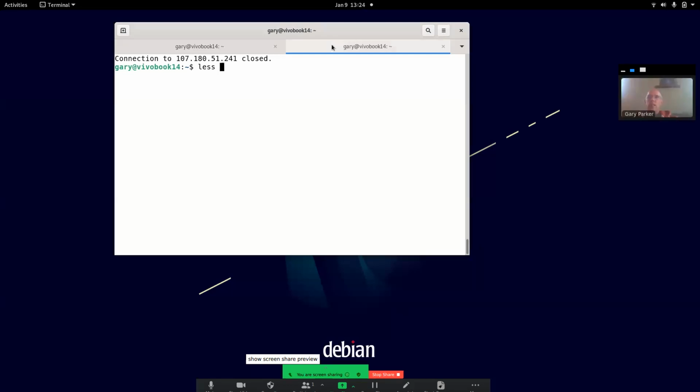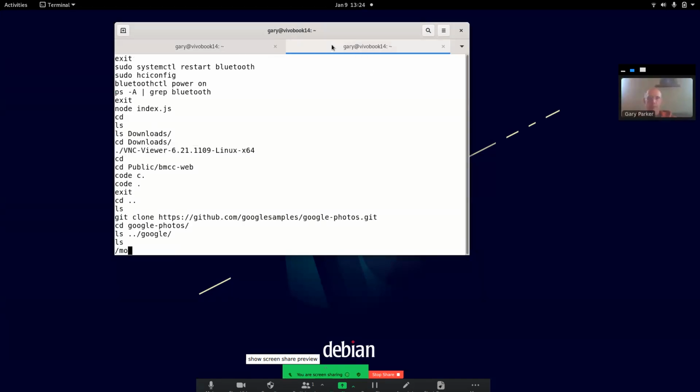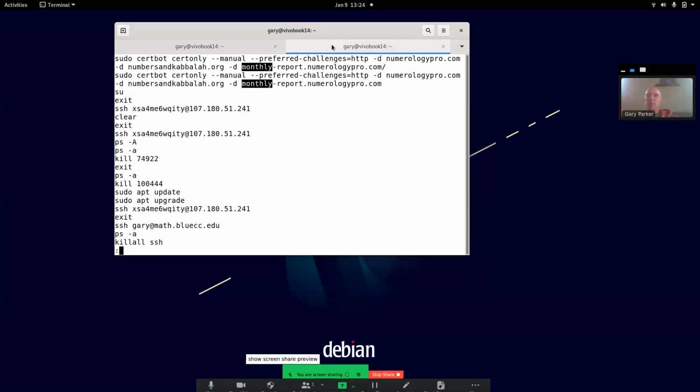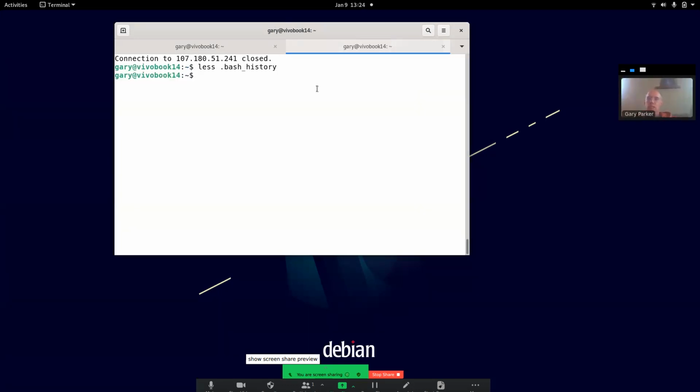Let's check my bash history. Got it in my notes somewhere. Okay, monthly report. Yeah, that'll work. All right, so less again is a paging text file viewer. Q to quit less once you've found what you wanted. And I did a search in less with a /. So helpful things to do.